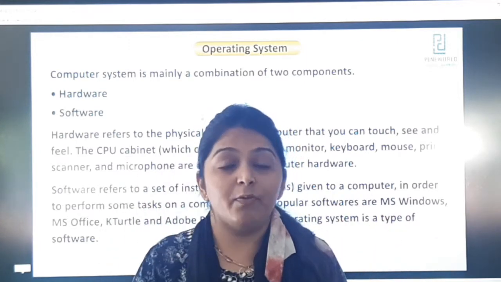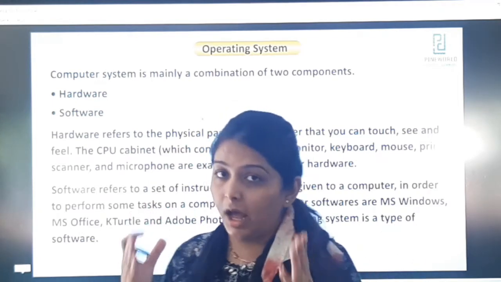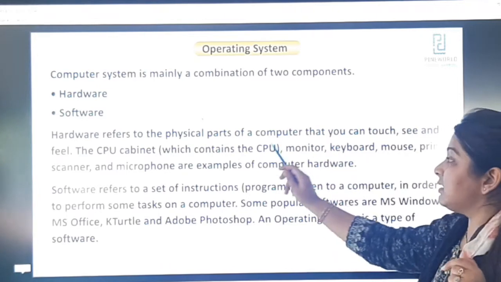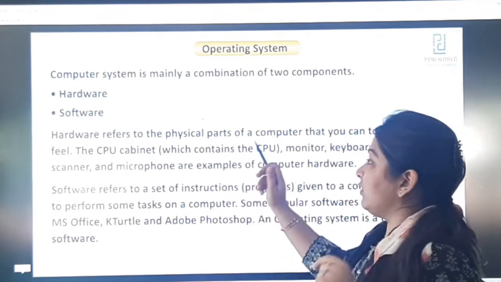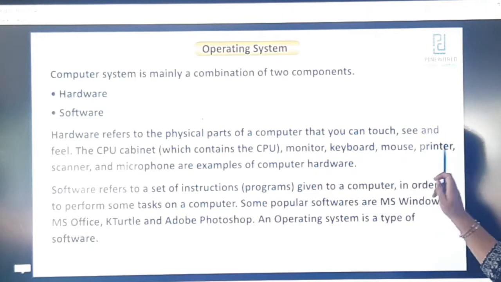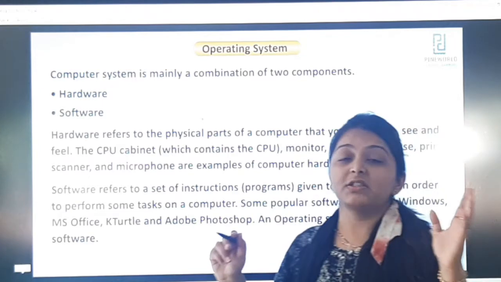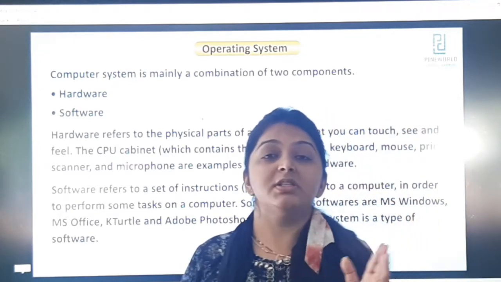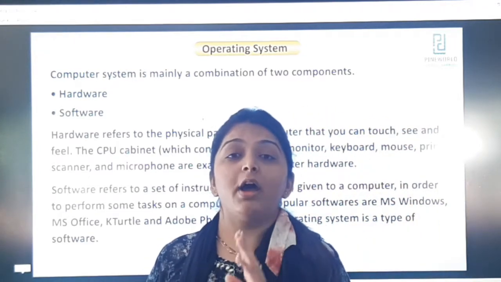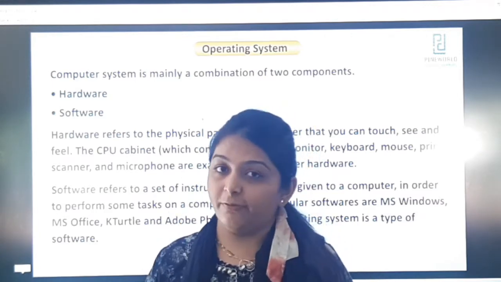In the same way, in a computer, the hardware parts are such as the CPU. The CPU cabinet which contains the CPU, monitor, keyboard, mouse, printer, scanner, microphone. These all are the examples of computer hardware, the things which we can see, touch and feel.